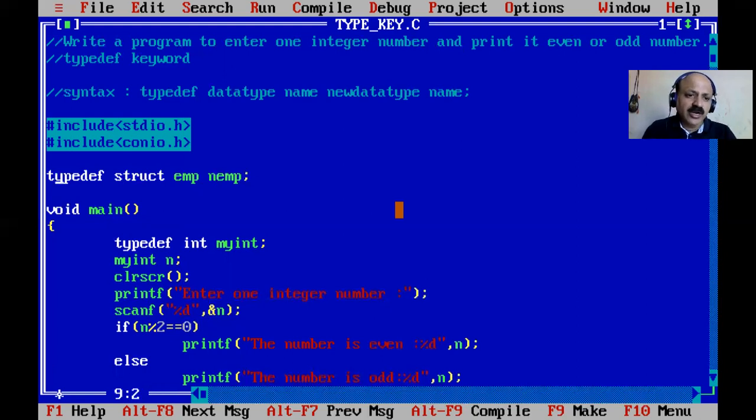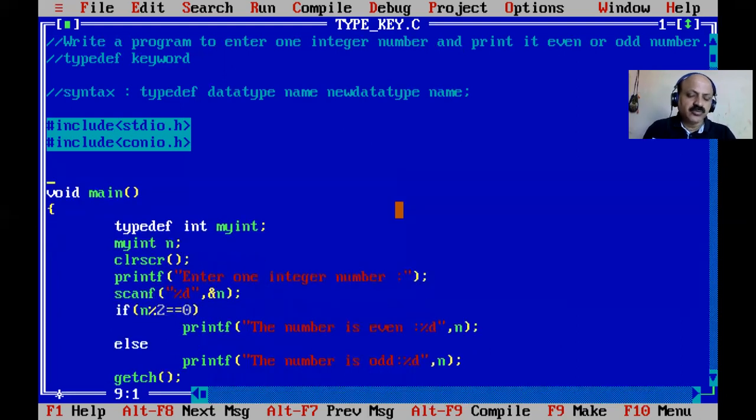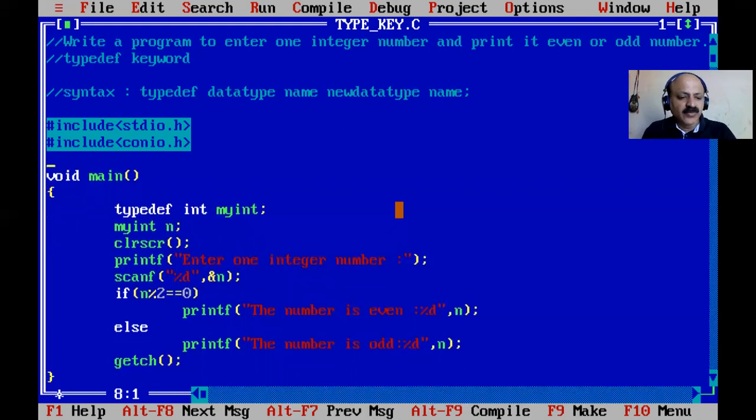So now you cannot always write struct emp, only emp you can declare for the new structure variable, like emp e1. So you do not have to write all these things every time. Only emp is the new name of the existing structure. I already made a video lecture on YouTube, so you can watch it. It is a benefit. So yes, for a very long program that is helpful, and that is the use of the typedef keyword. Now I close this session, and write this program in your C notebooks.